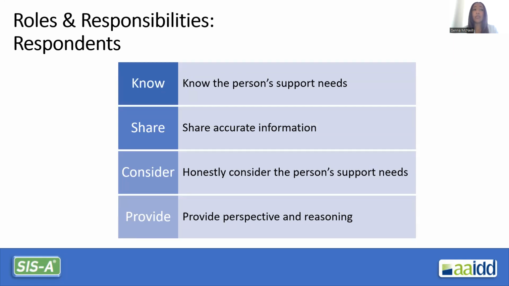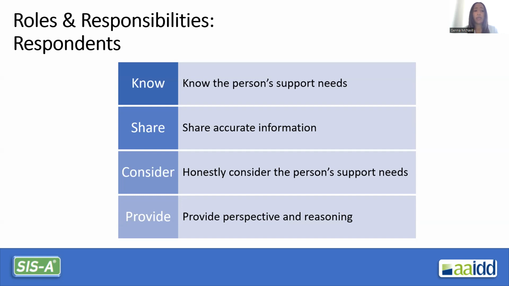So, roles and responsibilities of a respondent. Respondents have the responsibility to know the person's support needs. As we talked about in the previous slide, it is extremely important for respondents to have observed and/or supported the individual in one or more environments. So respondents can know the person's support needs, share accurate information, and honestly consider the person's support needs.